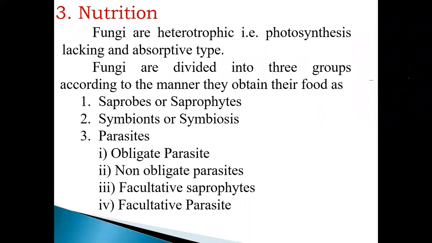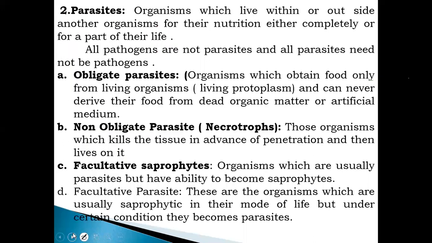Okay. Next one, nutrition. There are three types of fungi: saprophyte, symbiont and parasite. Saprophytes live on dead material. Symbiosis is mutually beneficial to each other, and a parasite lives on a living host. Okay, these are all definitions we already know.